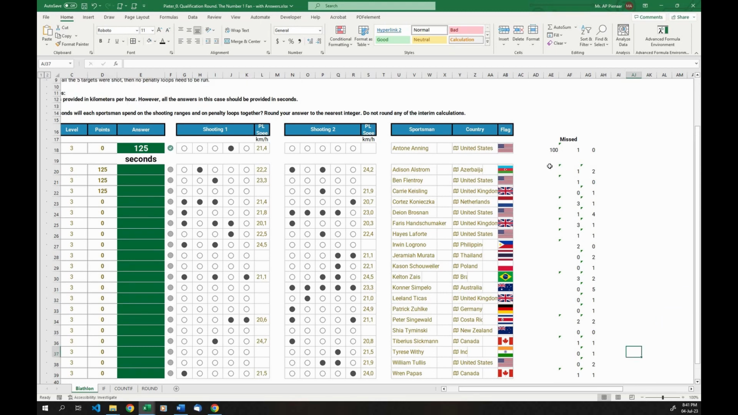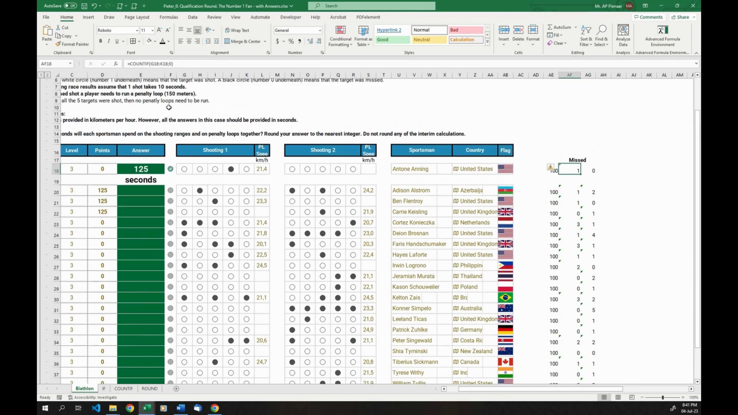So at this point, we now know that they spent 100 seconds. Everyone spent 100 seconds shooting targets. Some people missed a few targets in the first round and in the second round. And for each one they missed, they need to run a 150-meter penalty loop, and they will run that penalty loop at that speed. So now I just need to do the math to calculate how much time they spent running the penalty loops.